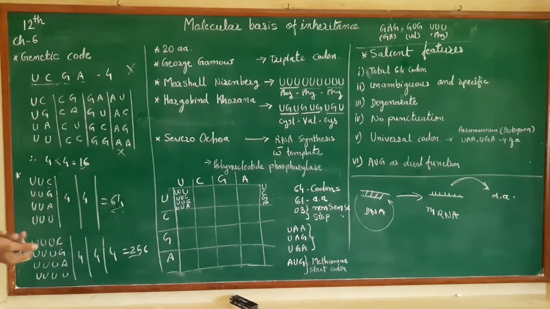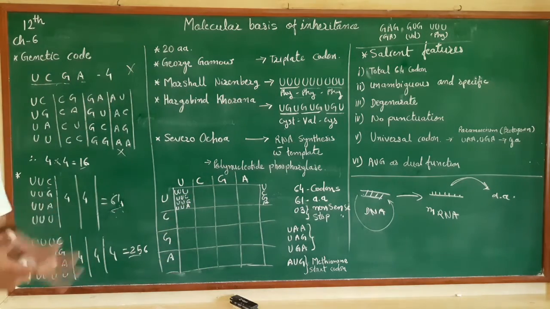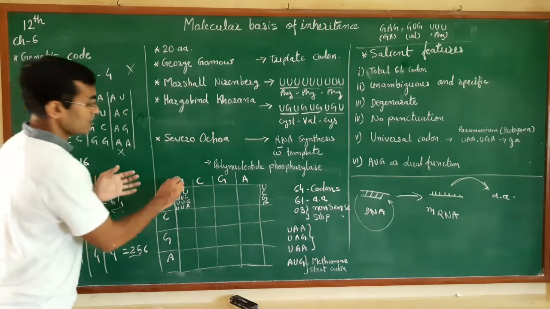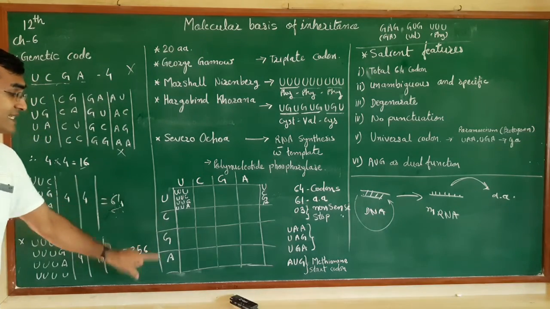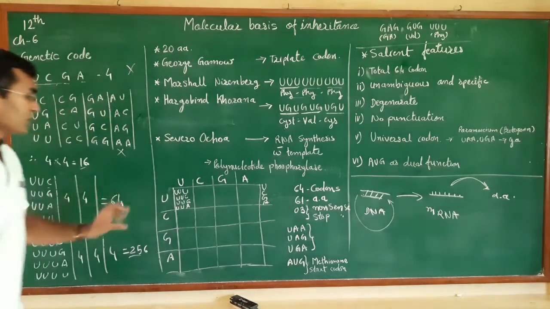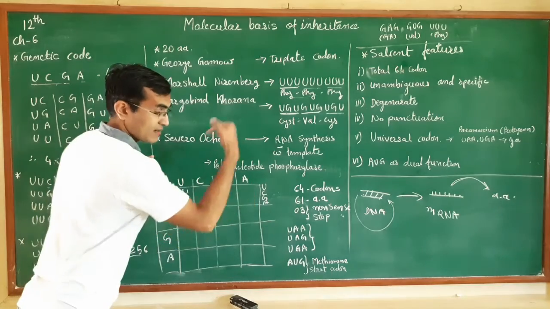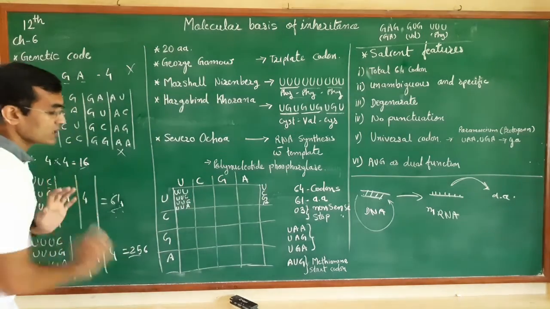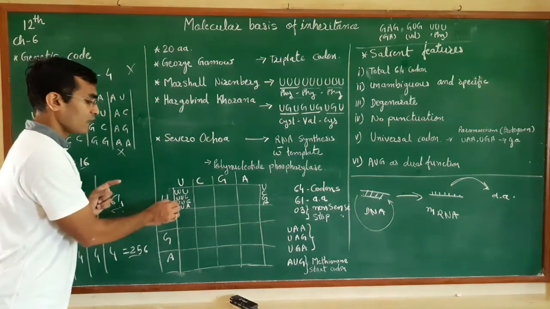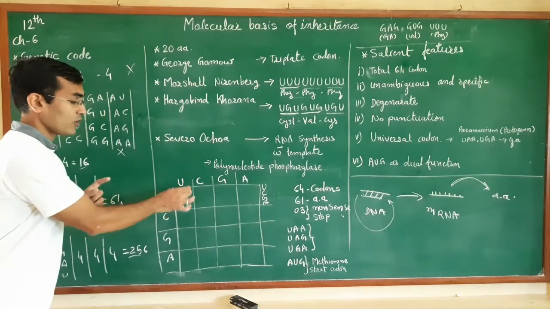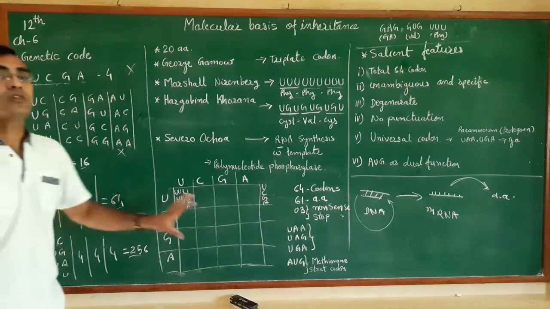Okay, now we move further. If we arrange these codons in a tabular form, how will you write? You have to take all these nitrogenous bases in different columns, U C G A. Because these are the combinations, the same combination we have to take, then at the right hand side you can write U C G A. So altogether 16 columns are there, and in each column there will be 4 different types of formation. So there will be a total of 64 combinations of codons.